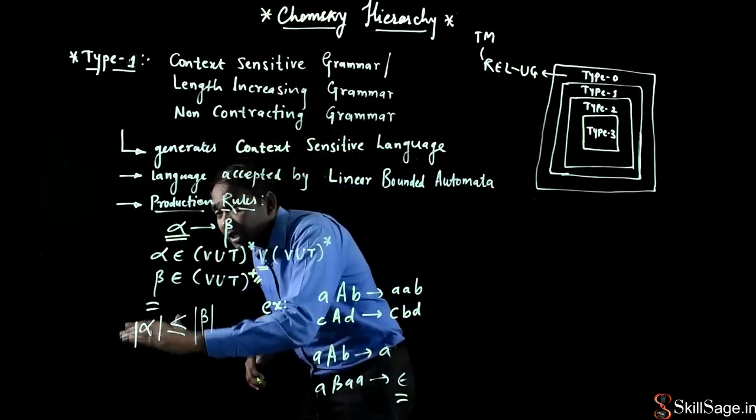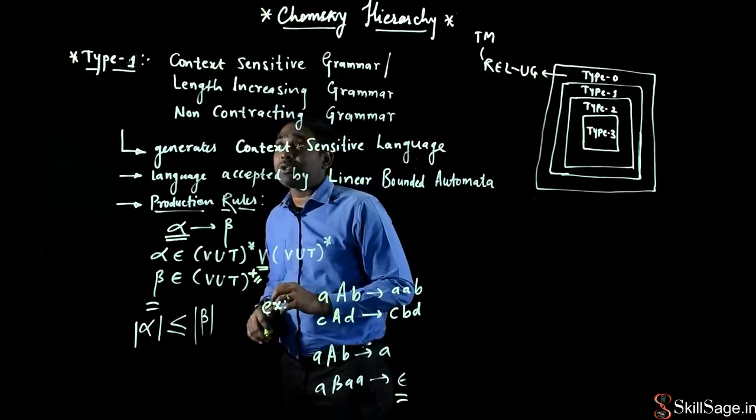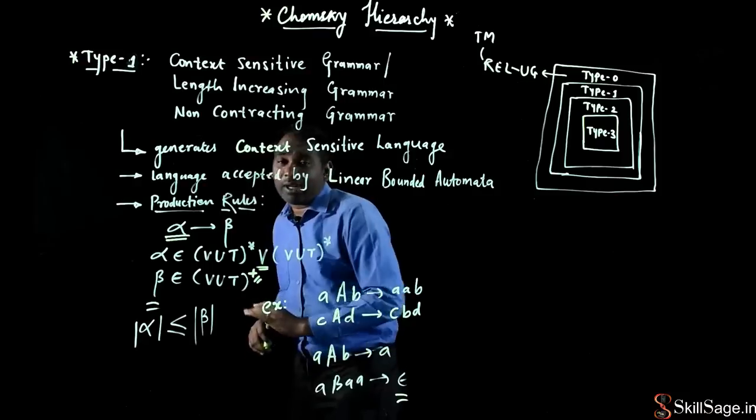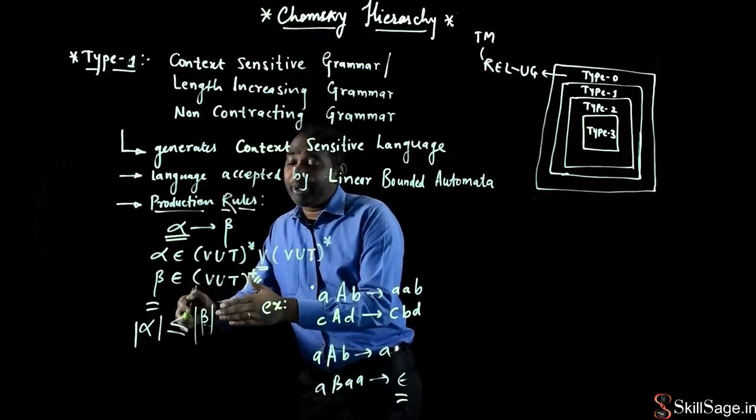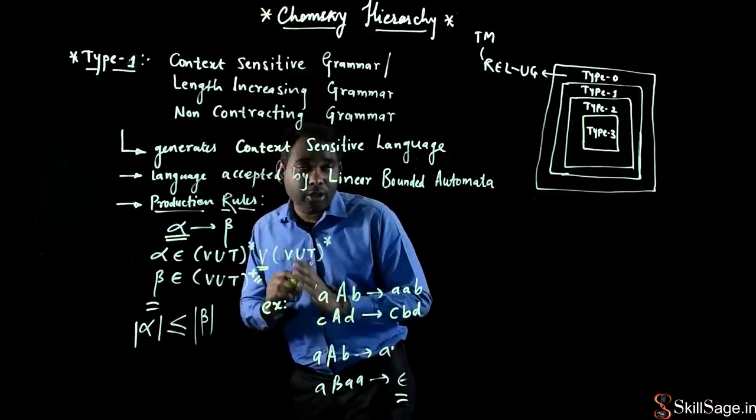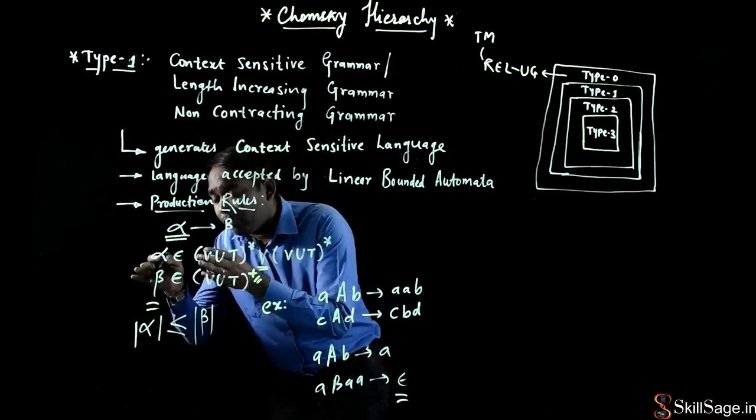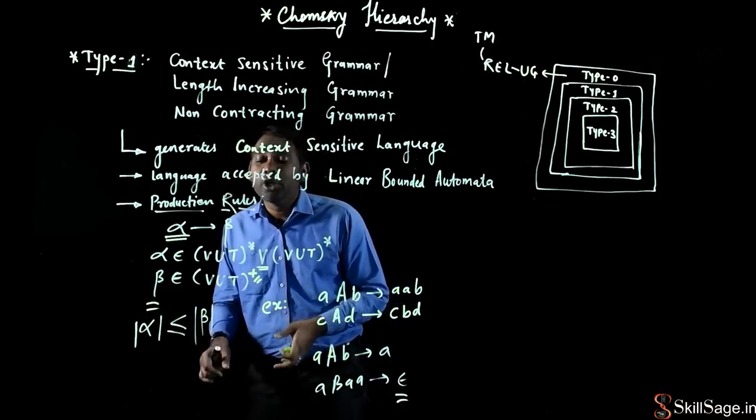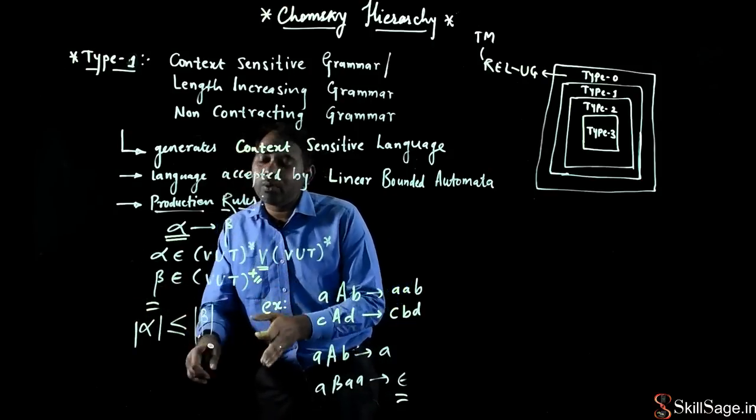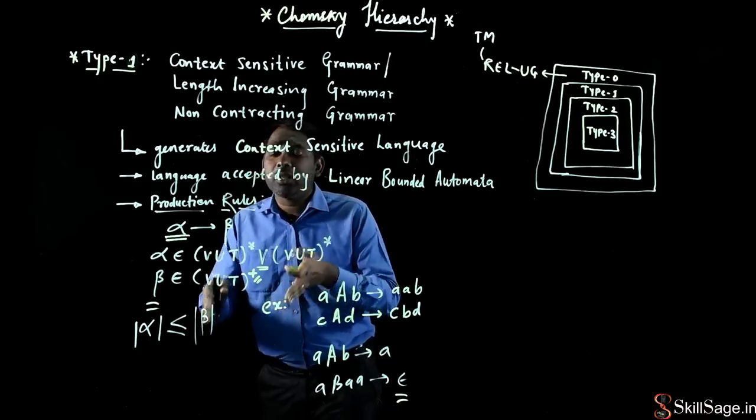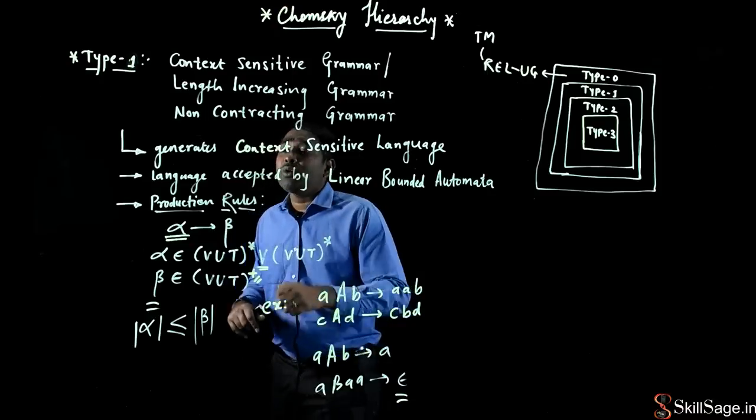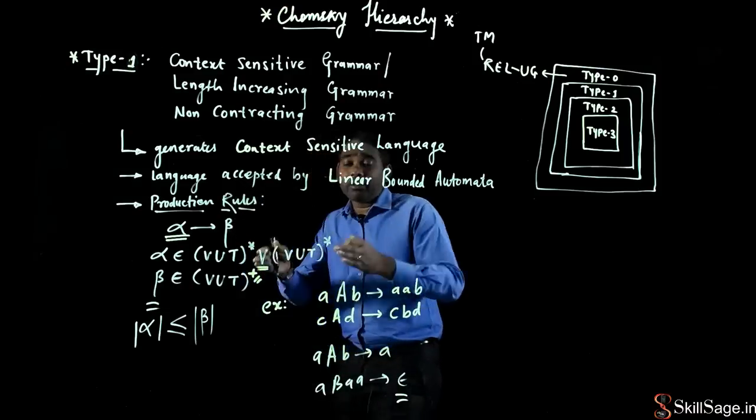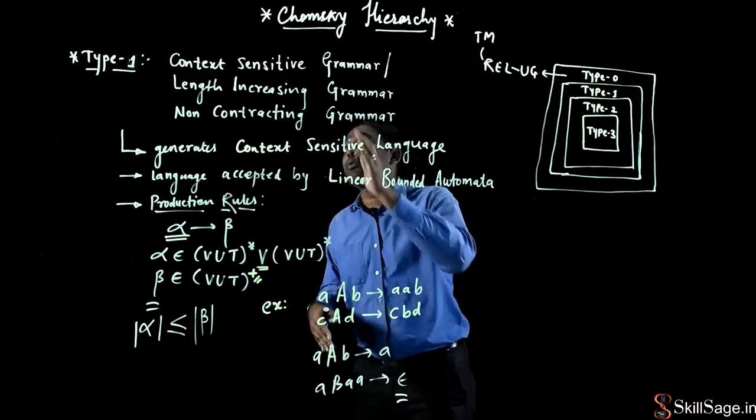And one more, the third property of the production rules of type 1 grammar says that the length of alpha should be less than or equal to the length of beta. That means the number of symbols present on the left hand side of my production rule should be less than or equal to the number of symbols present on the right hand side of my production rule.